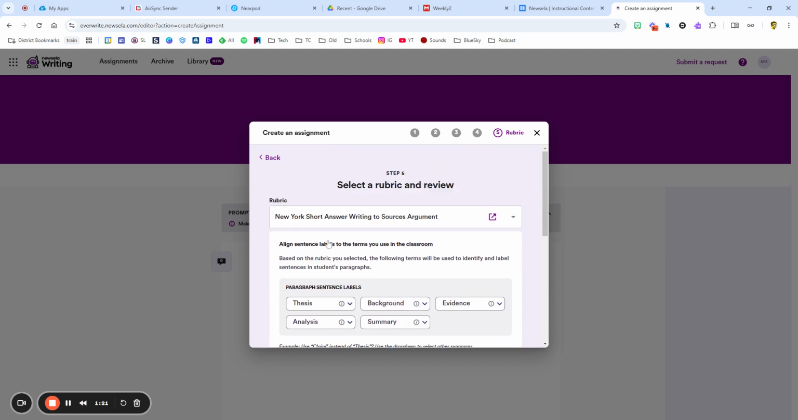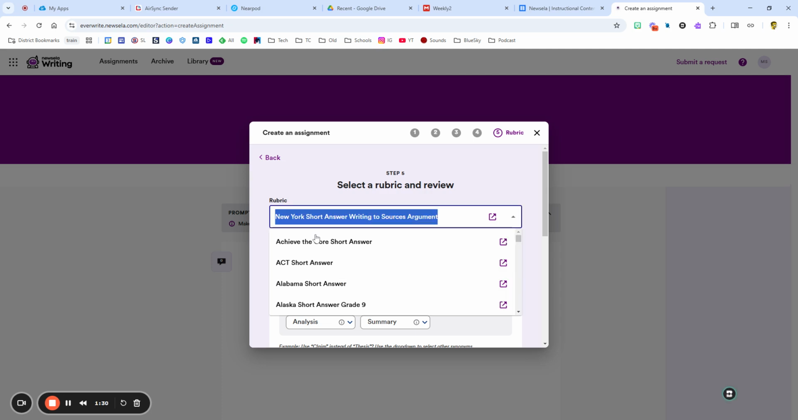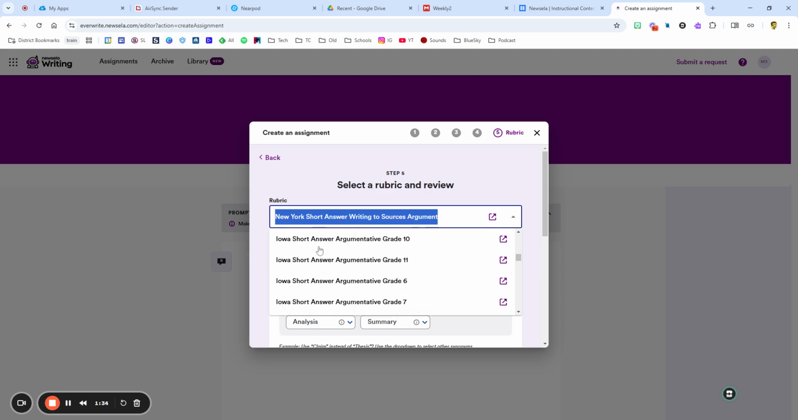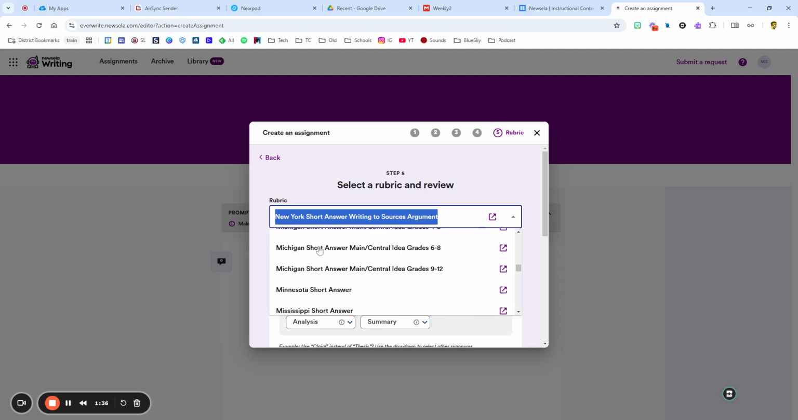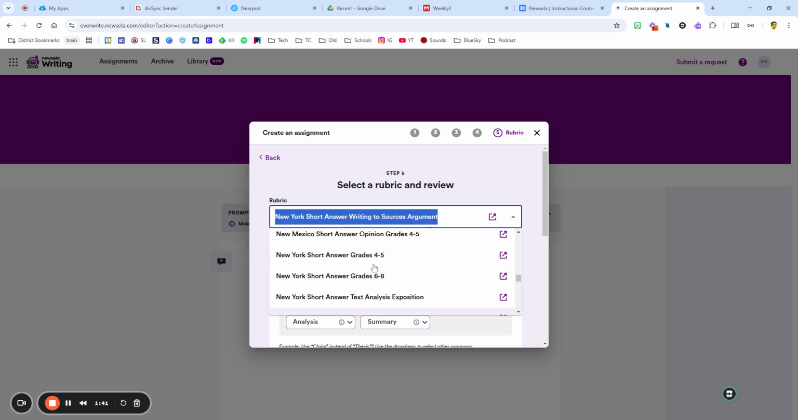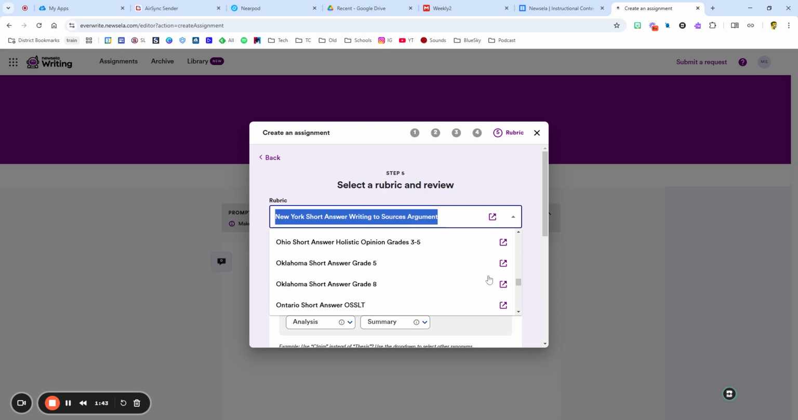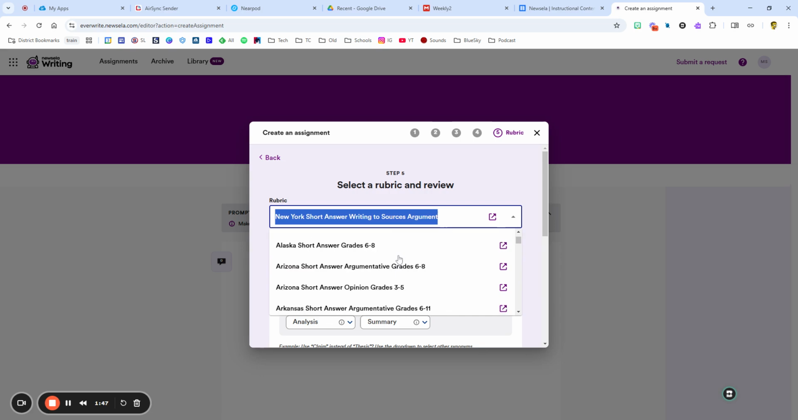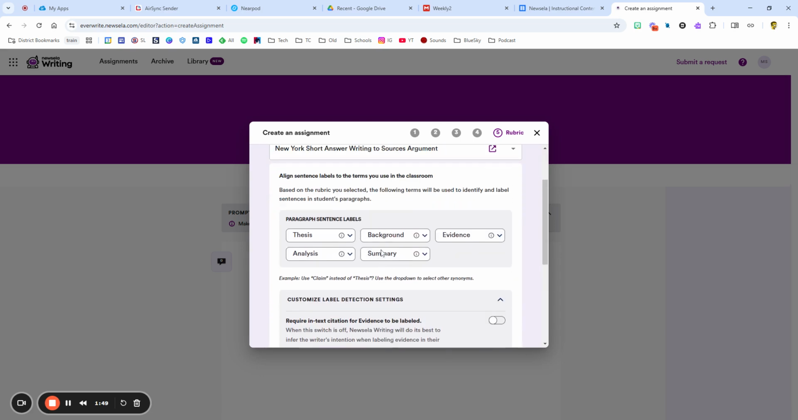And right here is the kind of the nuts and bolts of it. So automatically it knows I'm in New York State and it knows that I'm writing a short answer. So it'll bring you a short answer rubric. However, you can see if I scroll through that I've got tons of different rubrics aligned to different state and federal standards. So if I was to come down to New York State short answer, New York State, things like that, I can go all the way down and kind of see where I am here. So I'm going to stick with this one.